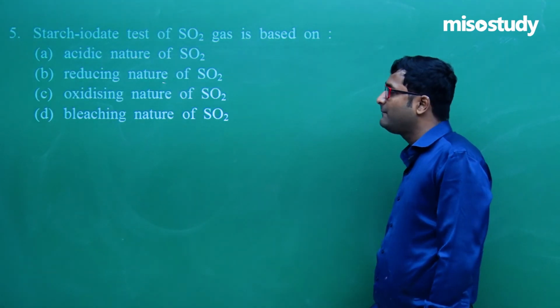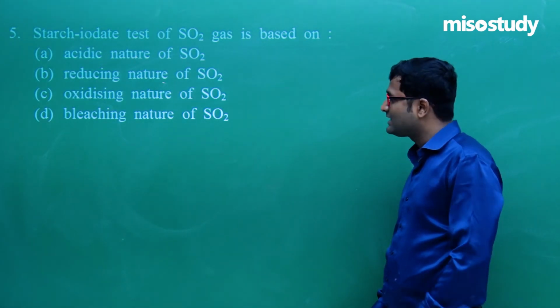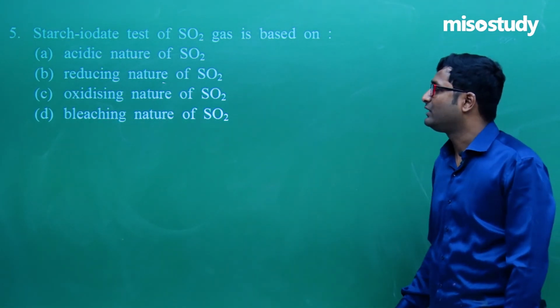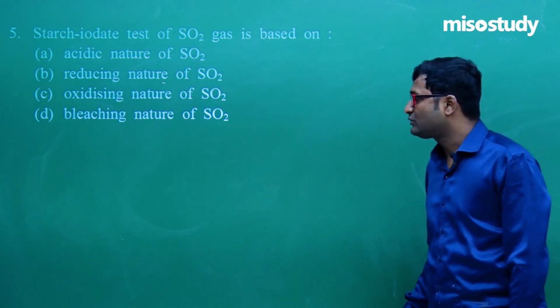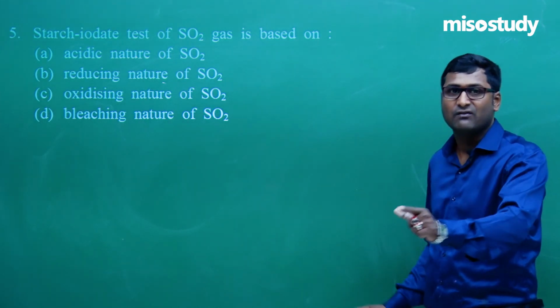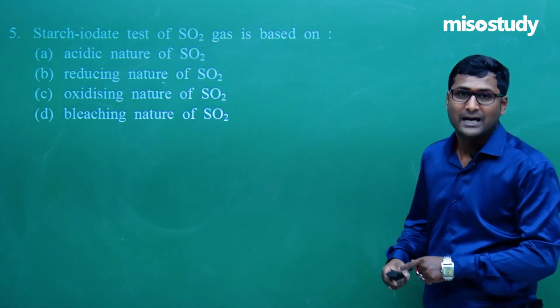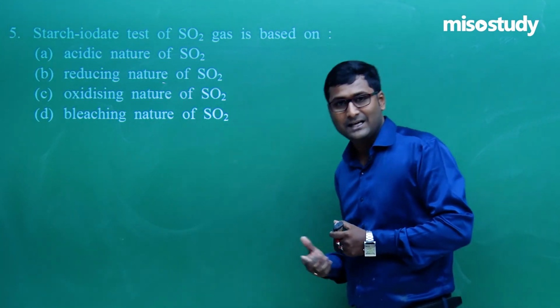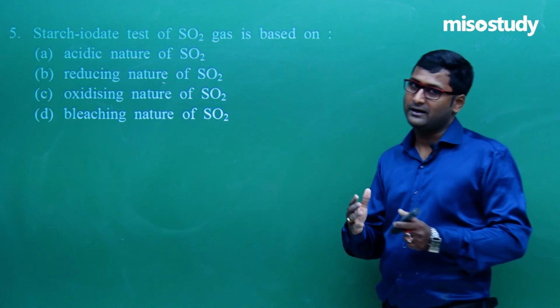For question number 5, as I discussed the reaction and gave you the detailed solution, it shows the reducing nature of SO2. As I told you earlier, if you have any confusion regarding the solution or the option, you can directly ask me. I am always here to help you.